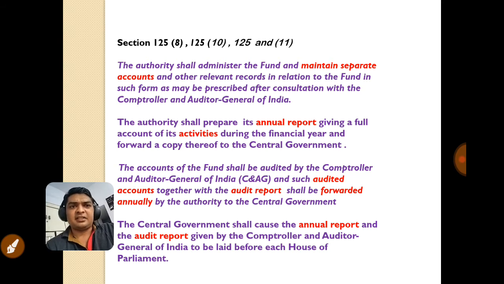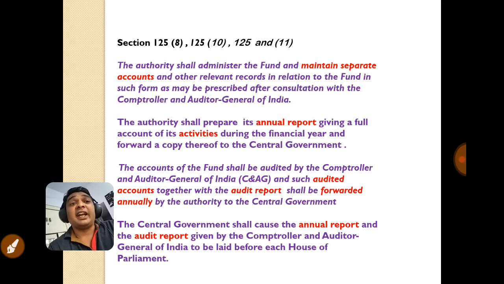This subsection reads as: the authority shall administer the fund and maintain separate accounts and other relevant records in relation to the fund in such form as may be prescribed after consultation with the Comptroller and Auditor General of India. That means which authority? Authority is the Investor Education and Protection Fund Authority. This authority will administer the fund. It means it will manage the fund.